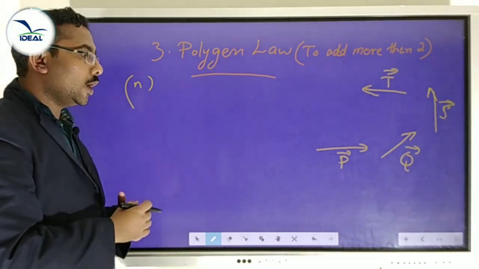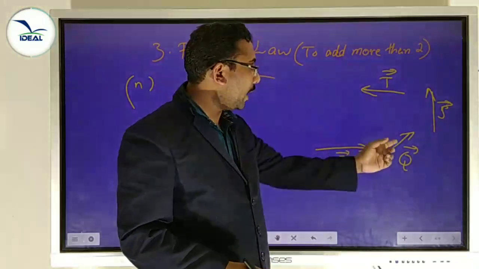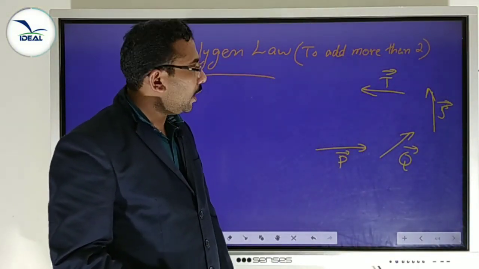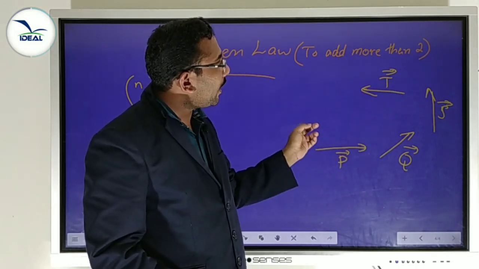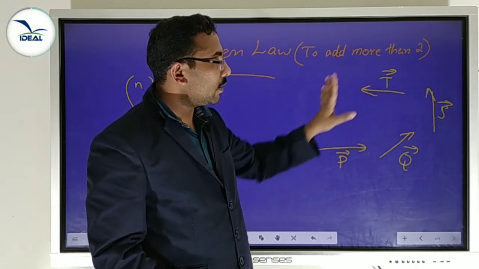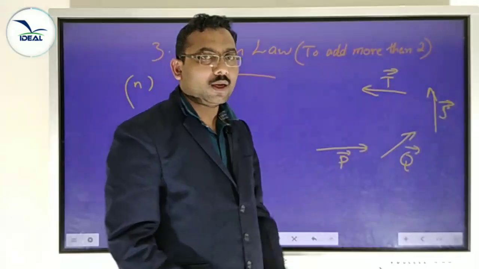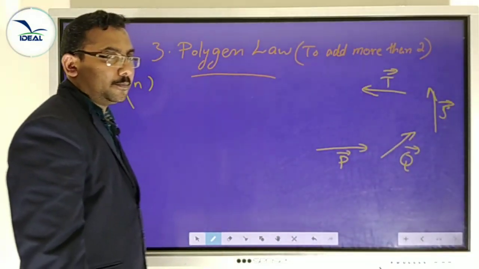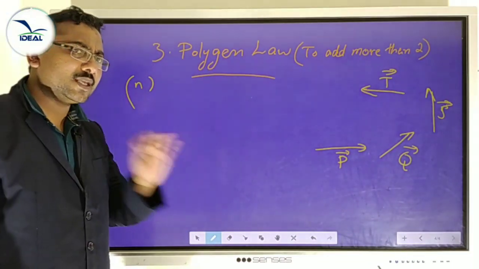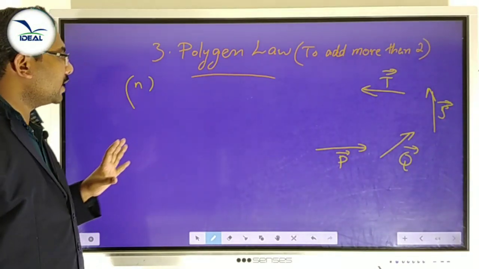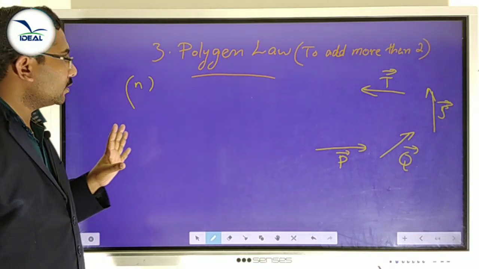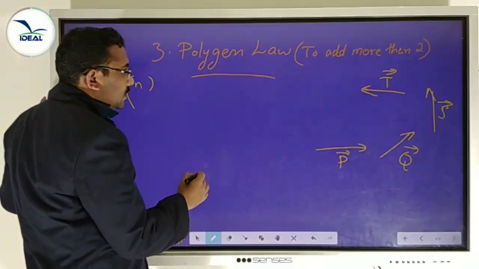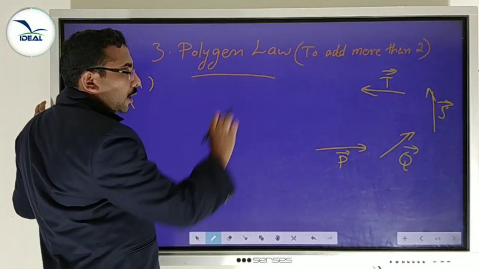Then how do we add these vectors? If we use the triangle law, we must add P and Q and find the resultant, then add that resultant with S, and add the resultant of that with T. Finally we get the resultant. It is difficult because the graphical method is difficult, as we are using a scale. Thus we use the polygon law.